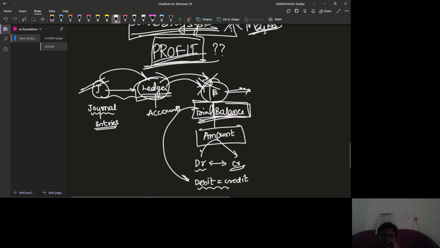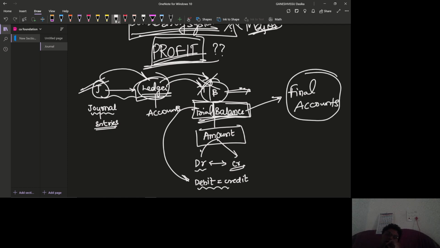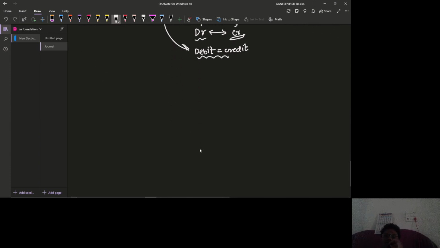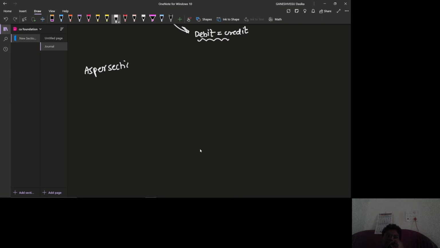Okay, after the trial balance has been prepared, we are going to maintain final accounts. In these final accounts we have three parts. Actually, as per section 129 on financial statements, there are 5 statements, but we are not dealing with companies right now, so I'm not going to deal with this one.